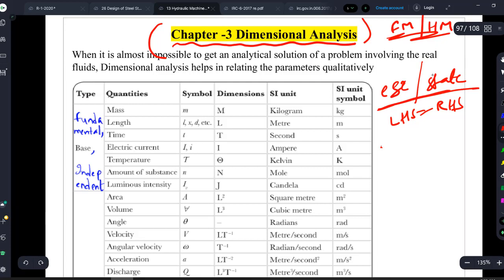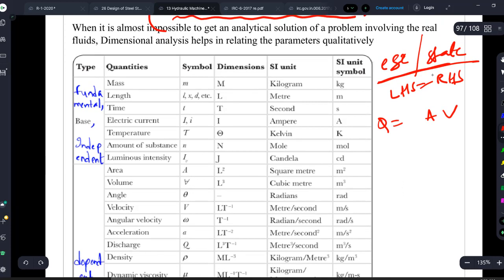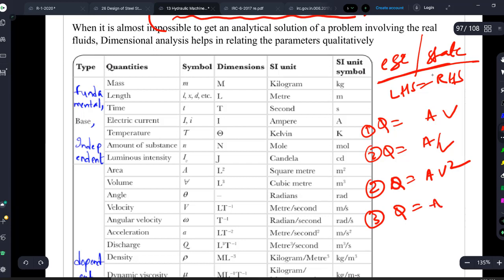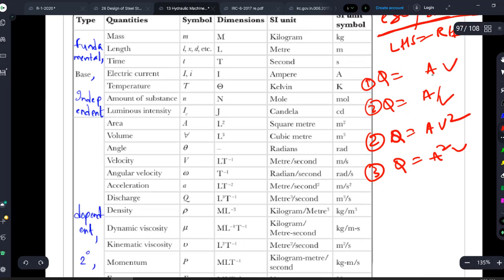your discharge is equal to AV, right? Q is equal to AV. So there will be four options. Let us say Q is equal to AV, Q is equal to A by V, Q is equal to AV square, Q is equal to A square V. There could be four options like this, or it could be related to head loss, where head loss is equal to some formula. Or power is equal to WQH, any formula.